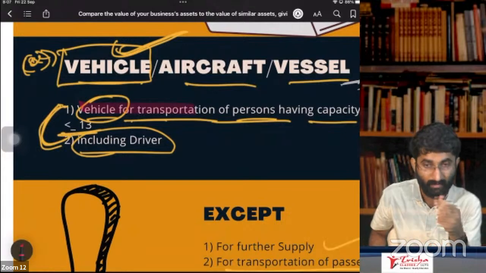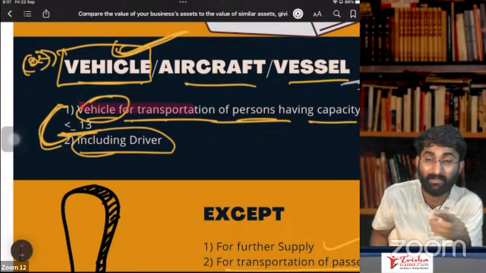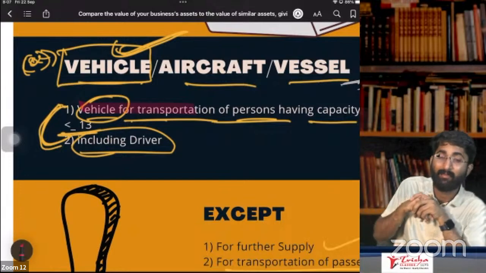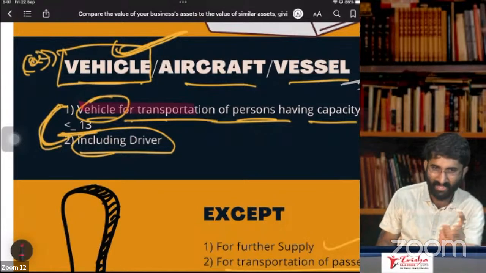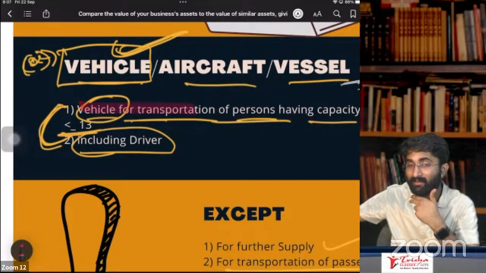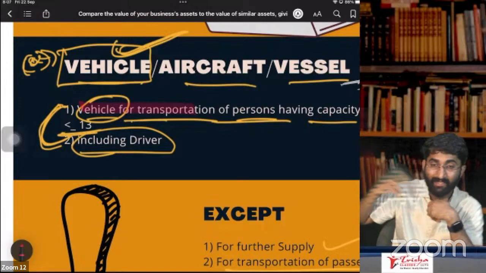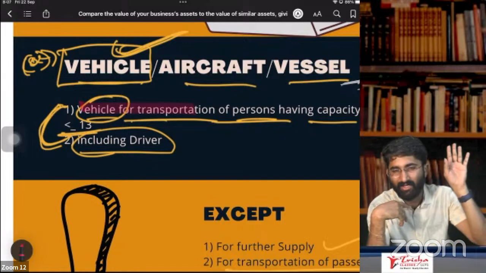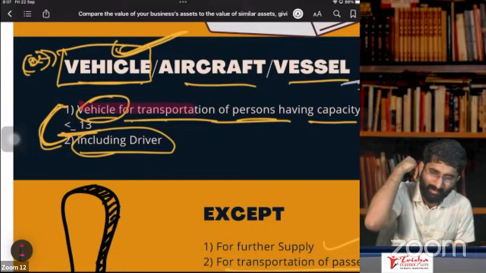Substance over form. In accounts, we have discussed the substance over form. Form is that I am taking renting on vehicle, I'm renting here. But actually, am I renting the vehicle? No. Actually, I am telling my brother to purchase the vehicle and hire it to me. It is one arrangement. That's why ITC is not available on purchase. ITC is not available on renting as well.